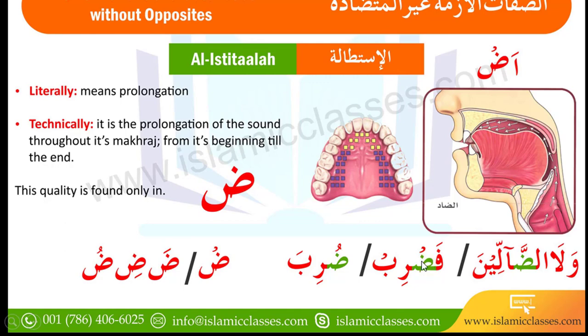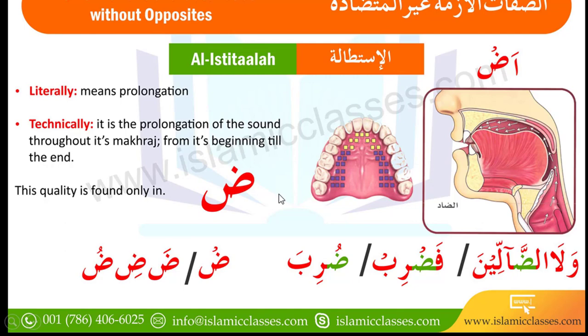The dal is sakin here, so we again say fadrib, and here duriba. Okay, so the quality is still there, all the qualities are still there, even if the letter has a sukoon sign or shad sign, or even if the letter has a fatha, kasra, dhamma. So I hope you understand this difference between the letters.